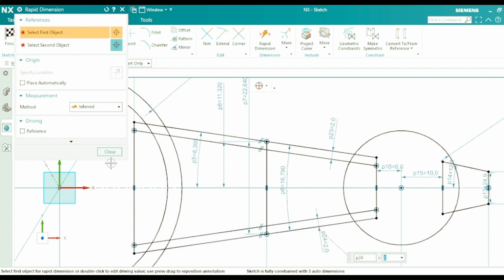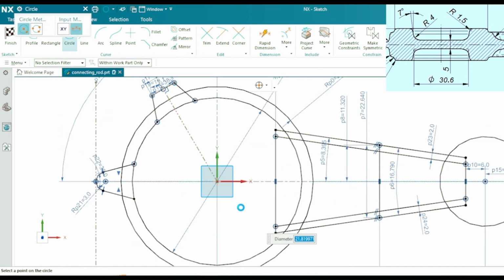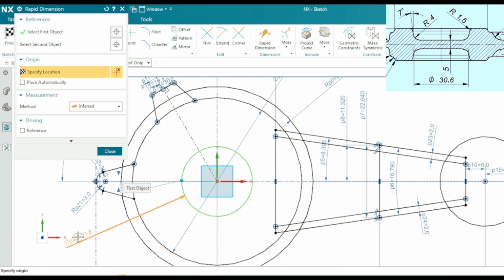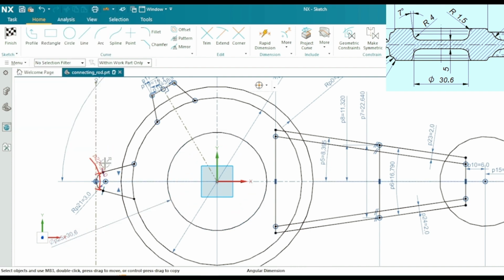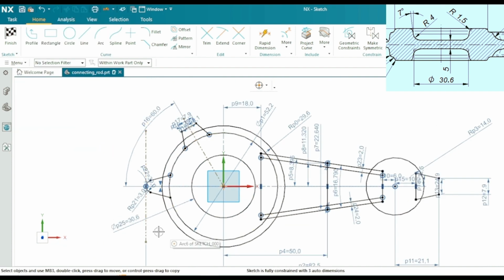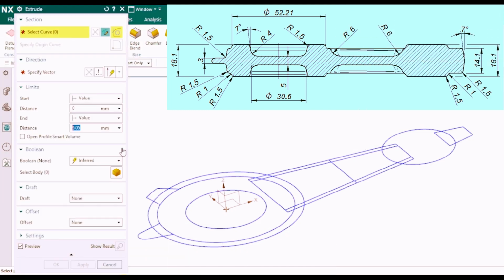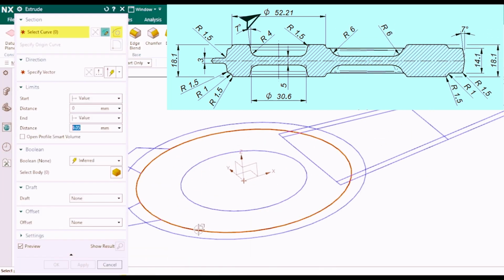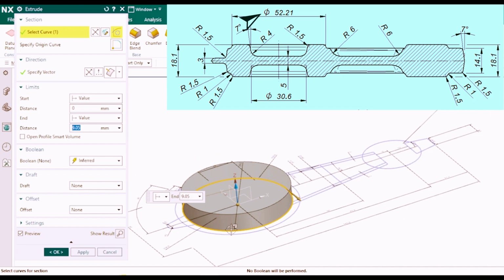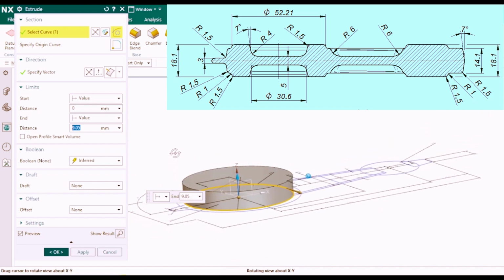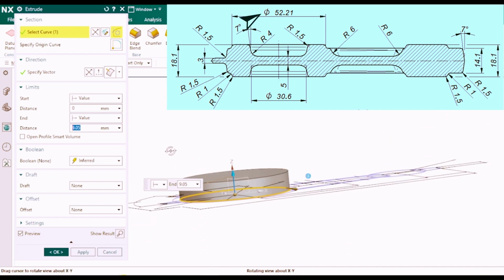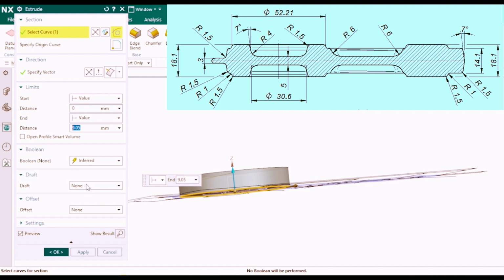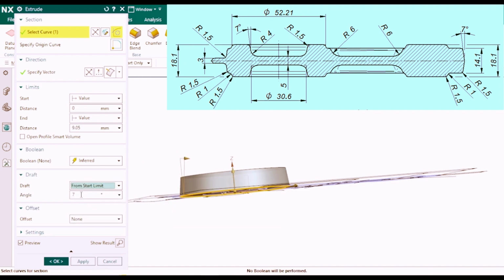Taking the origin point as the center, draw a circle of diameter 30.6 for the circular pocket as shown in the drawing. This completes our sketch. We will first go with extrude. In the select curve option we select the dia 52.21 circle, and in start value we enter 0.0, and end value as 9.05.